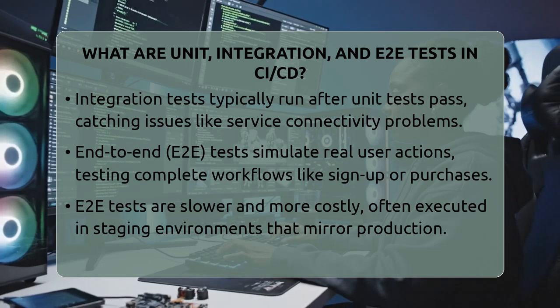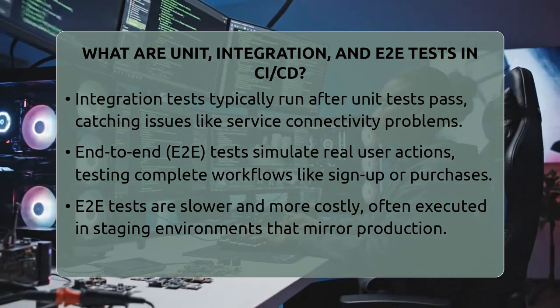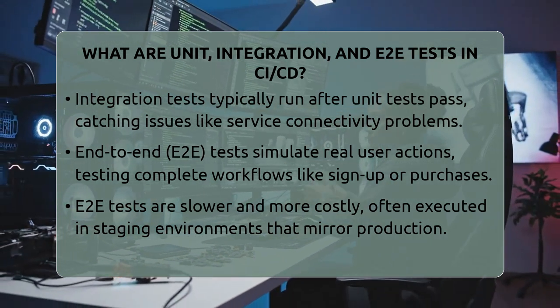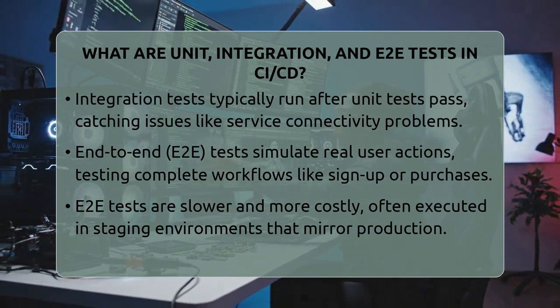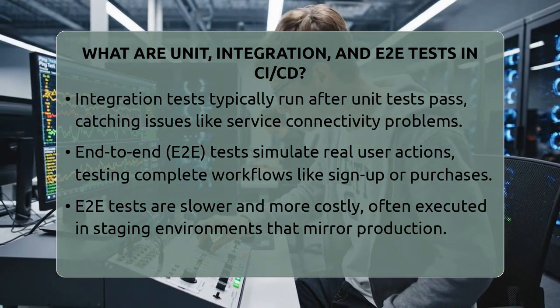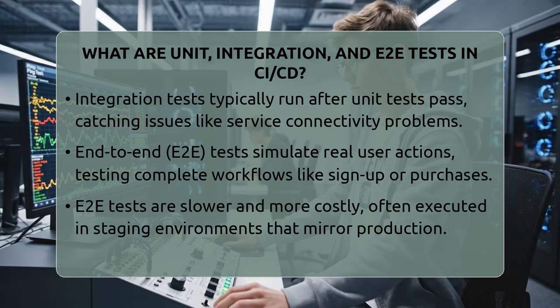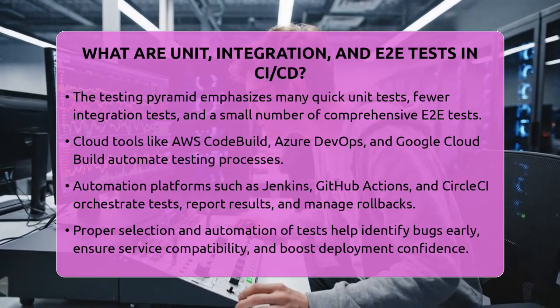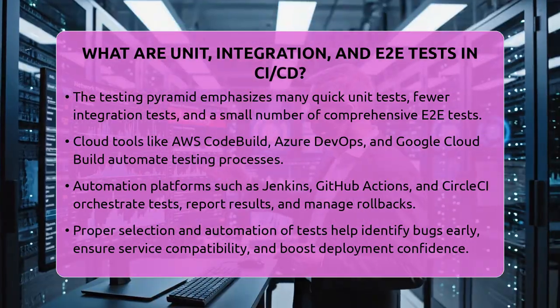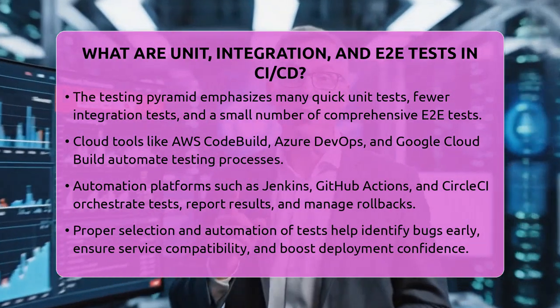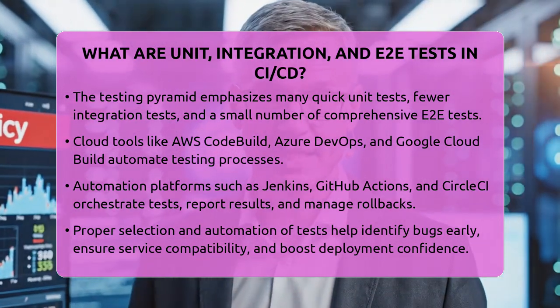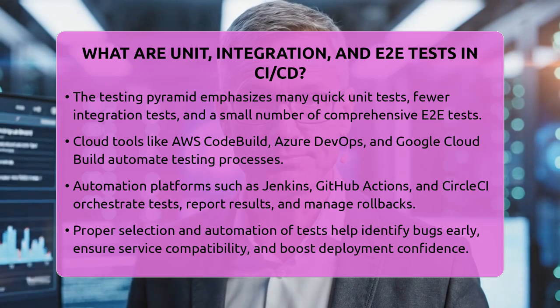In cloud-based CI/CD pipelines, all three test types are essential. The testing pyramid suggests many fast, cheap unit tests at the bottom, fewer integration tests in the middle, and a small number of thorough E2E tests at the top. This setup balances speed with coverage, helping teams deliver updates quickly without risking stability.